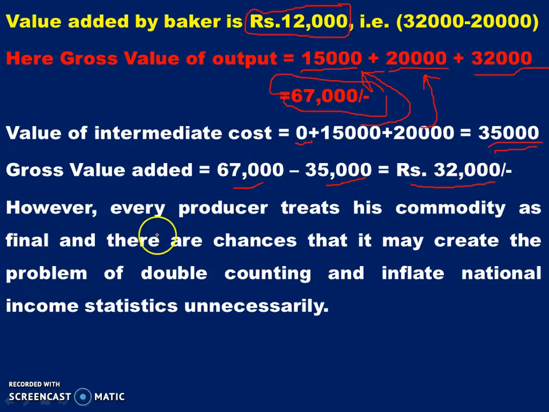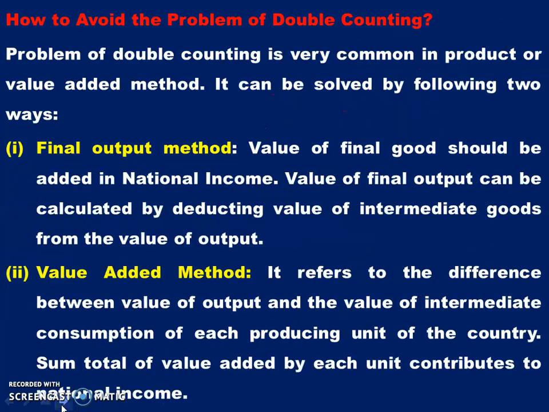However, every producer treats his commodity as final, and there are chances that it may create the problem of double counting and inflate national income statistics unnecessarily. So it has to be seen. Next, how to avoid the problem of double counting. The problem of double counting is very common in the product or value added method.